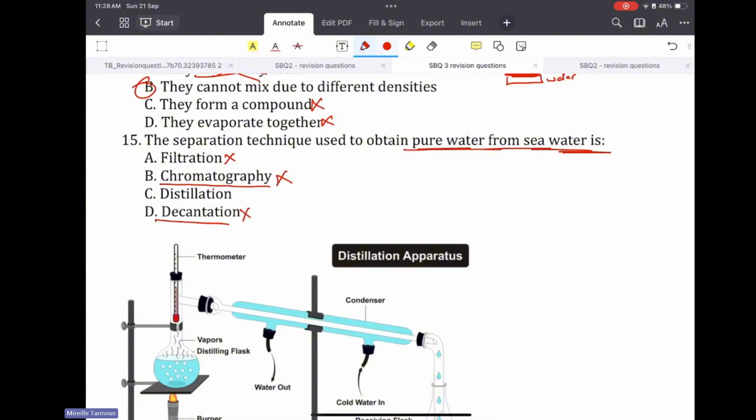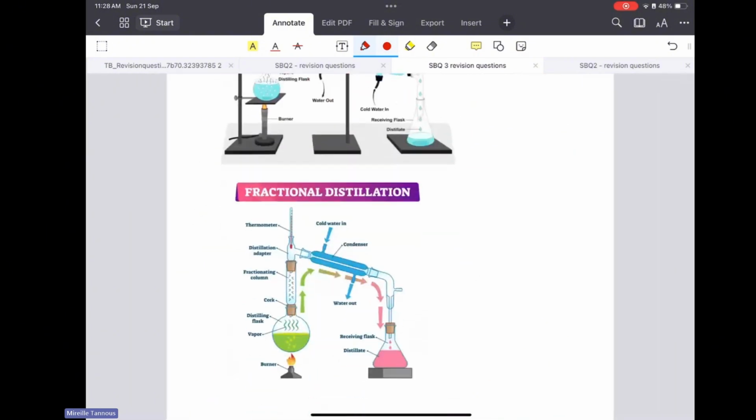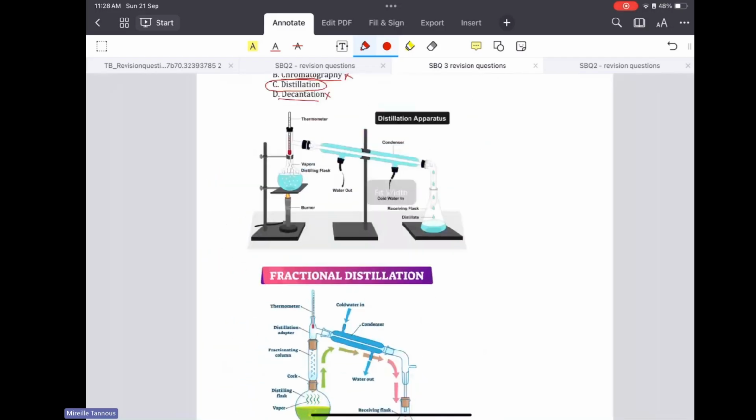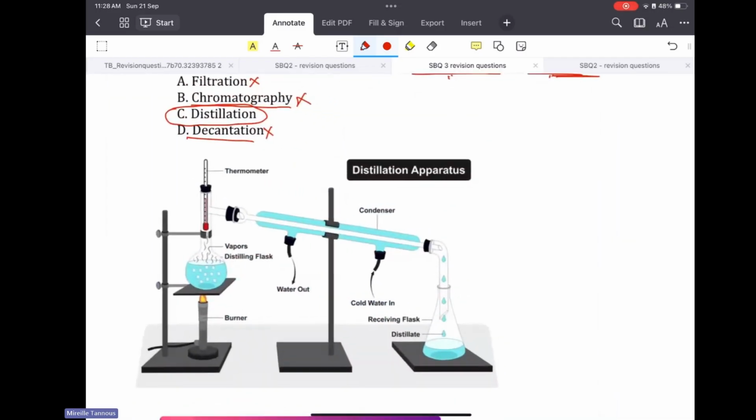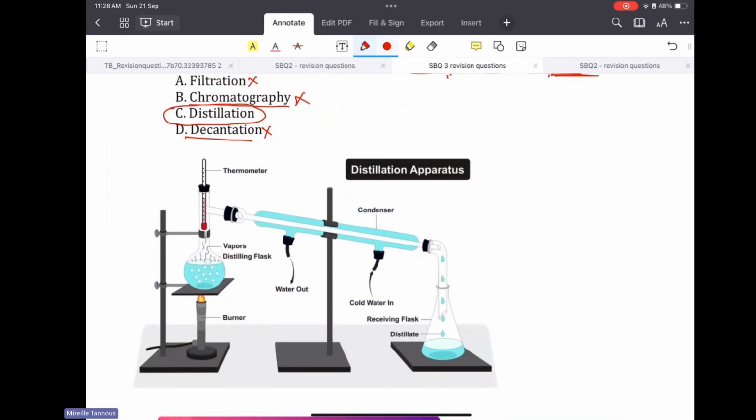Decantation is very similar to filtration. I cannot use it here. I need solid particles. So the only thing I can do here is use distillation. Now, if their boiling points are close to each other, I will use fractional distillation. If their boiling points are far from each other, I will use simple distillation.